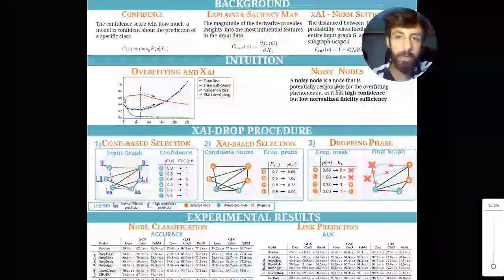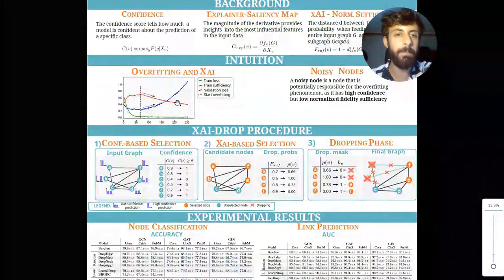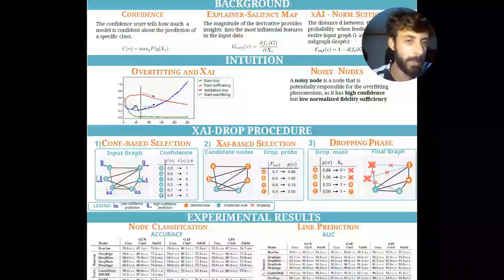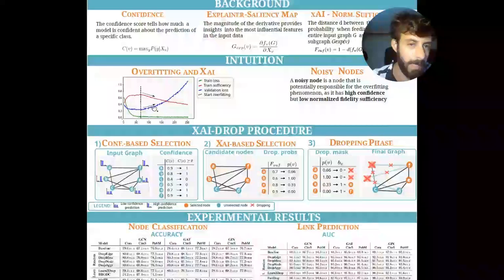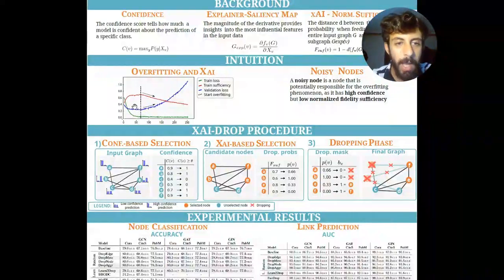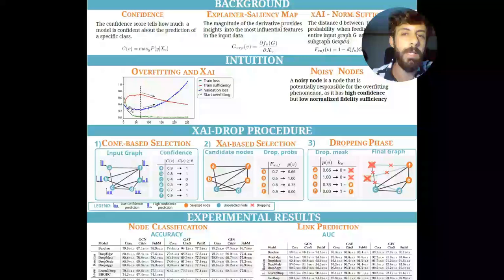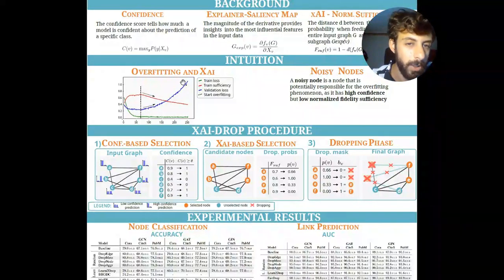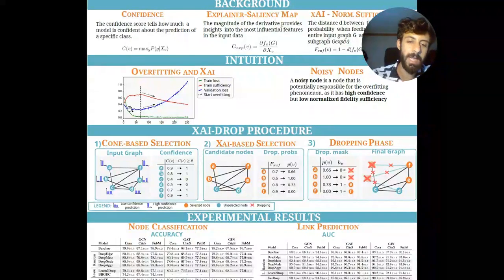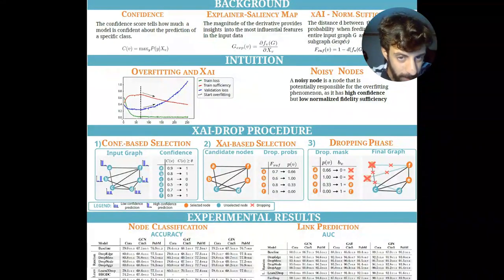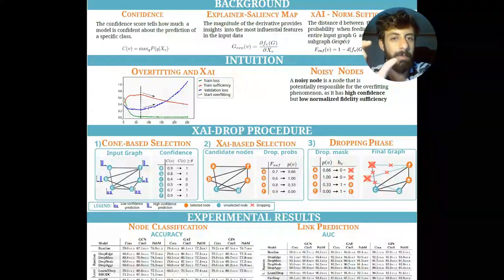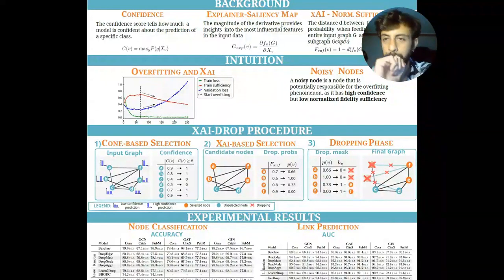And the definition of noisy nodes comes from the plot that we can see here. We collect statistics on a graph neural network dataset and architecture that show how often, when the model enters into the overfitting regime, the explanation quality starts decreasing. So there is information coming from the training data that tells us something about the validation ones.